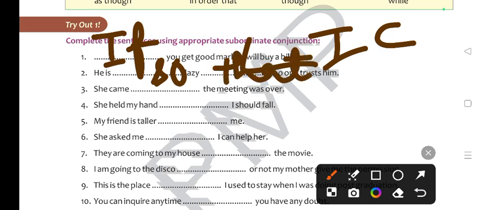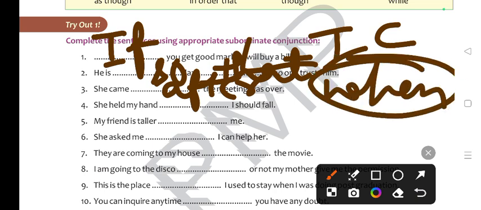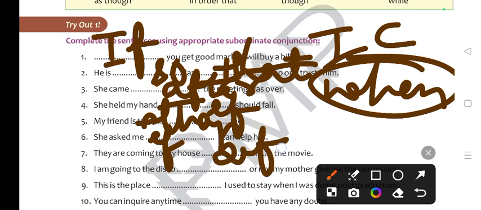Next, she came after the meeting was over. Okay? She came after the meeting was over, or she came when the meeting was over. Clear? She held my hand if I should fail. Okay? Next, my friend is taller than me. Next, she asked me if I can help her. They are coming to my house. They are coming to my house before the movie.